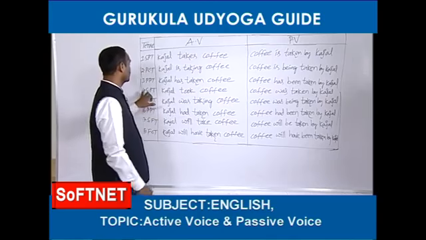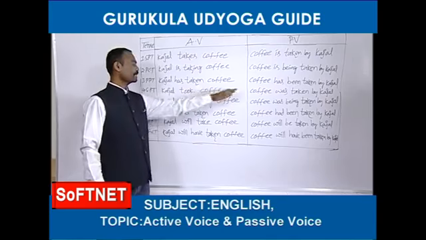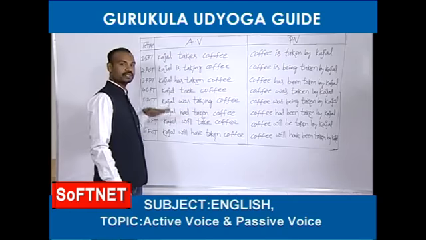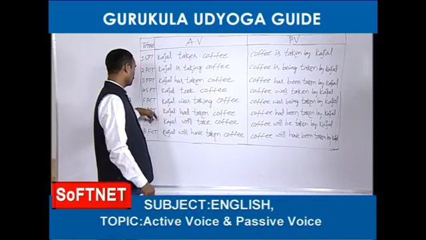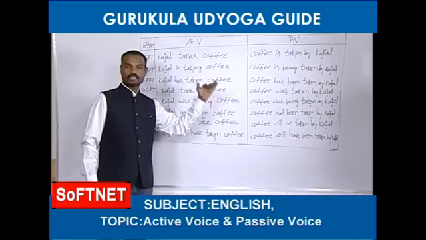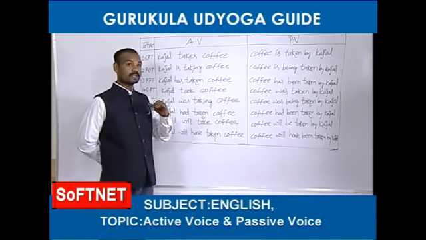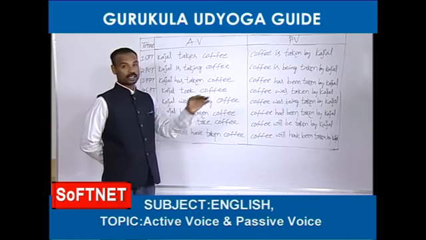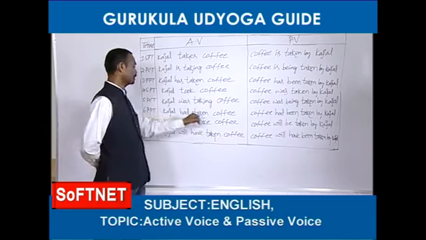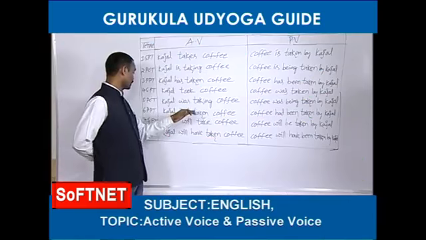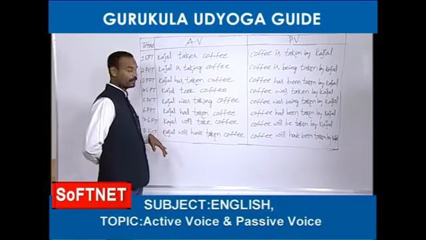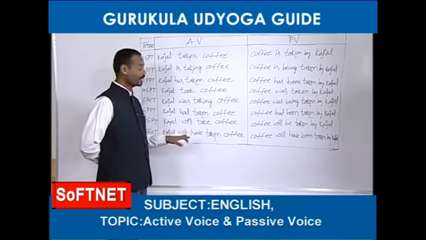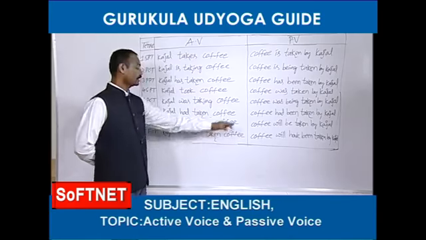Next, simple past. For simple past, passive voice is there. That's what it has been written. Next, past continuous, passive voice is there. Next, past perfect tense, passive voice is there. Next, last in past, past perfect continuous, there is no passive voice, that's why I did not write here. Past perfect continuous, there is no passive voice. Next, simple future. Okay, passive voice is there. Future continuous, there is no passive voice. Next, future perfect, there is a passive voice.